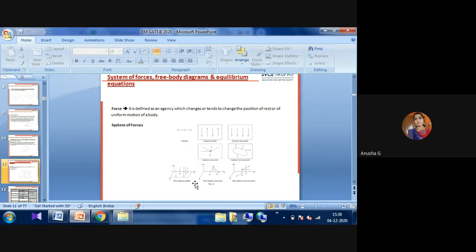Non-coplanar parallel forces are those that are not in one plane. They are moving in different planes, non-coplanar, but they are in a parallel direction. This one is non-coplanar concurrent forces. That means they are not in one plane and not in one direction. Another one is non-coplanar non-concurrent, not in one plane and not in one direction. These are the main different types of the system of forces that we have to learn. This is the main force system.